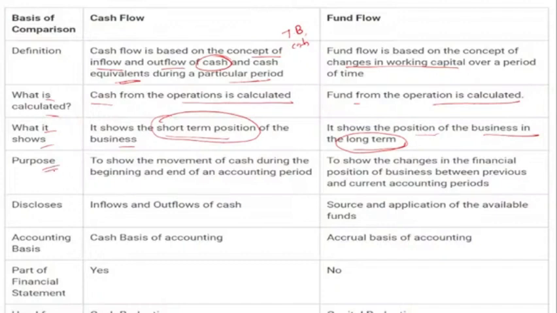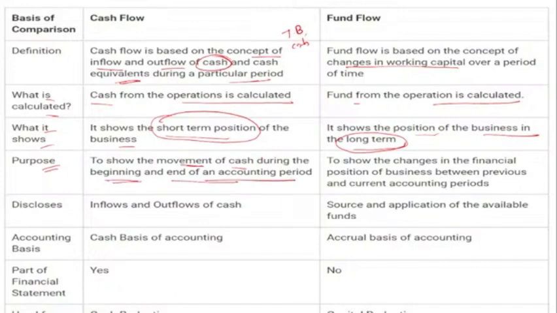Now what is the purpose of preparing the cash flow? The purpose of preparing the cash flow is to show the movement of cash between the beginning and the end of the accounting period.